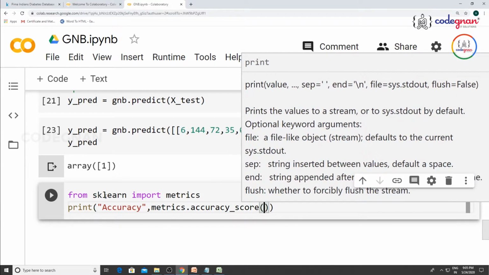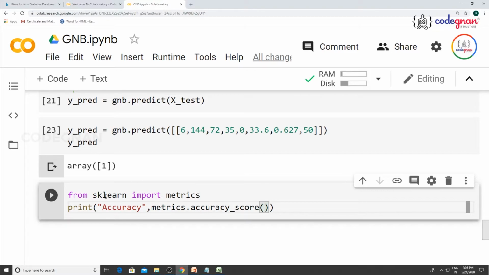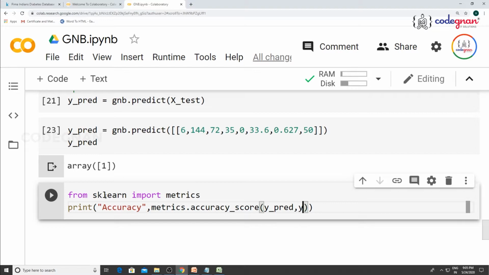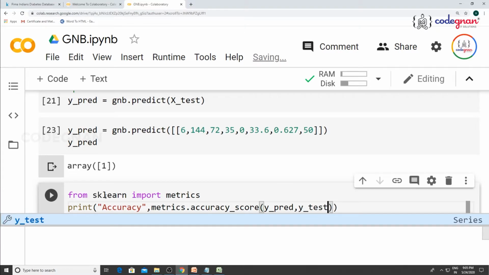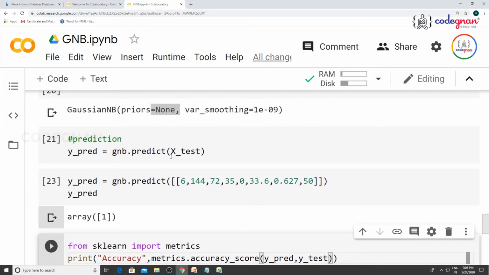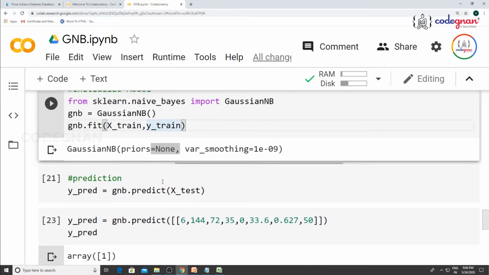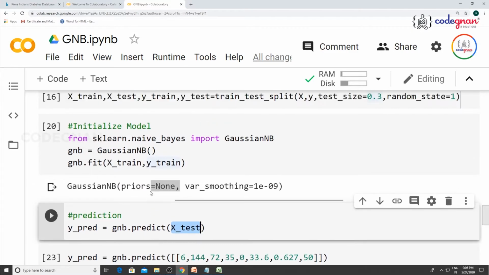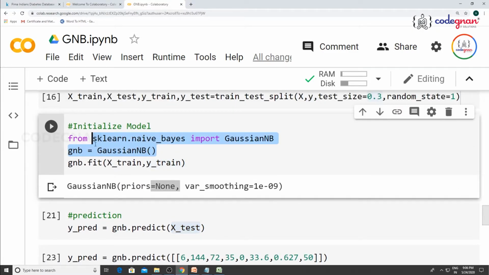For always calculating the accuracy, you need to give 2 inputs. The first one is your prediction, and the next one is you need to use your Y test data, because clearly you can see all of the 4 inputs have been taken. For fitting, you have gone for X train, Y train. For prediction, you have gone for X test, because as I clearly told you, you will be using the same principles. That is the reason I did not write any mathematical formula, because Gaussian Naive Bayes is predominantly, by default, having those principles.